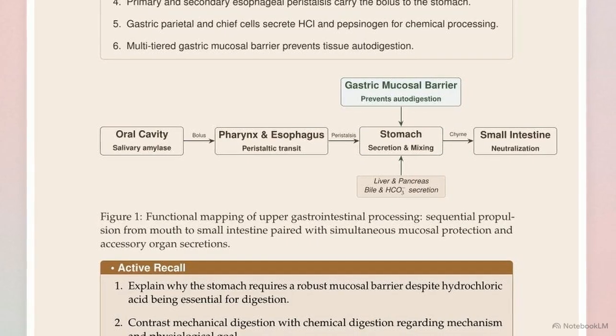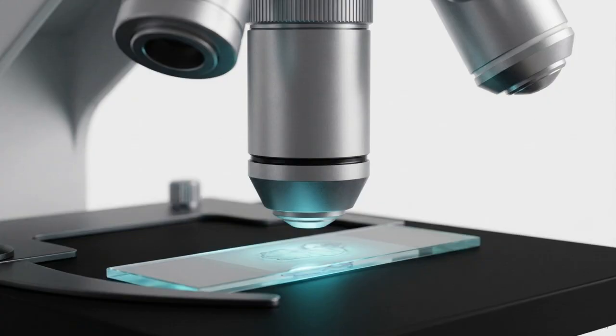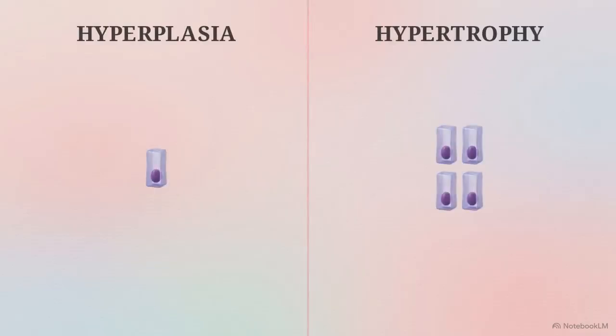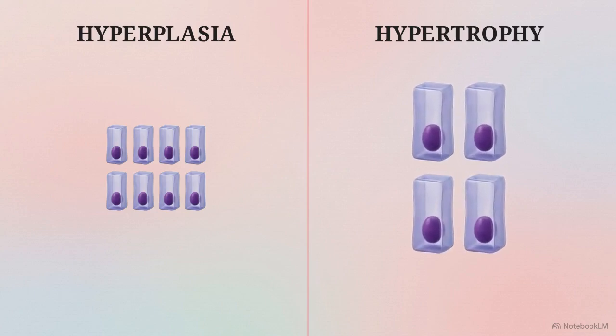This relies on mechanical digestion to crush food and chemical digestion to break bonds within macromolecules. When these systems face physiological stress, the tissues adapt. You must precisely distinguish between two terms. Hyperplasia is an increase in the absolute number of cells due to cell division. Hypertrophy is an increase in the physical size of the individual cells, with no change in the total cell count.